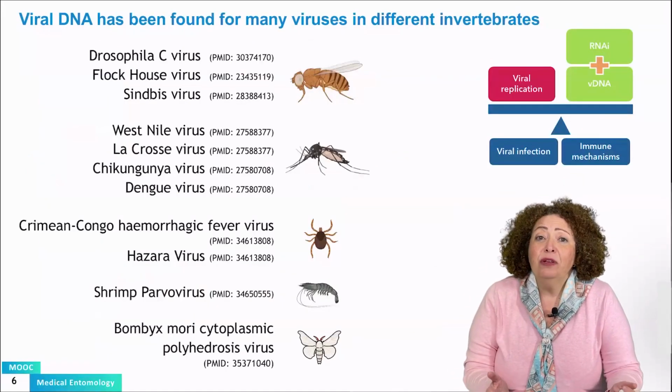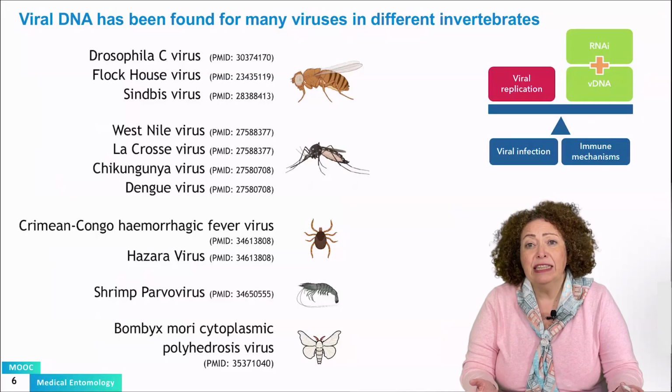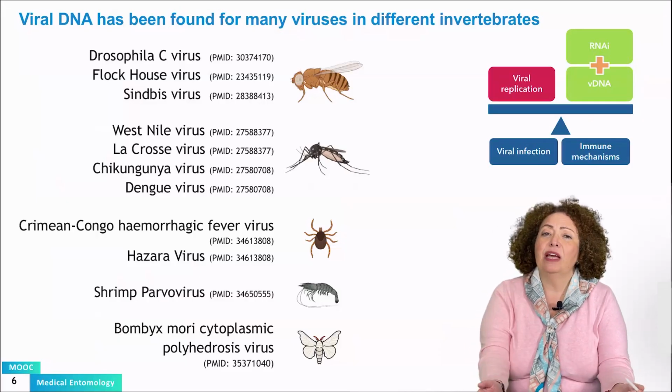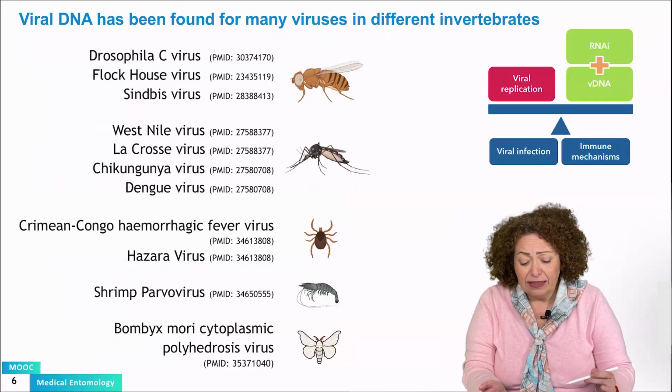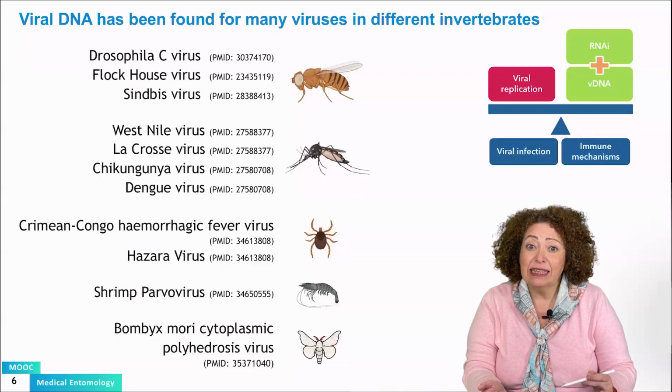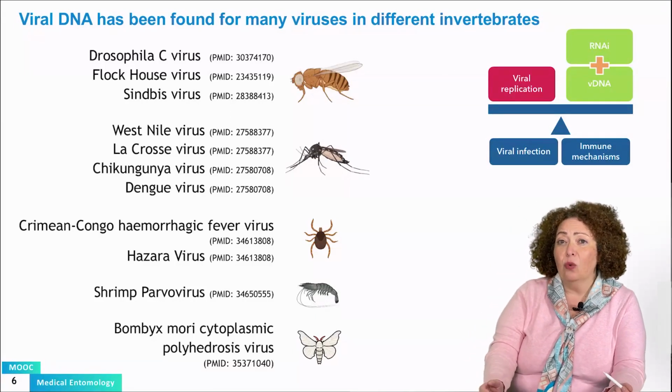So since the discovery of viral DNA by our lab, several other teams have discovered viral DNA for many RNA viruses in different invertebrates. Today, we know that viruses produce viral DNA in flies, in mosquitoes, in ticks, in the shrimp, and also in Bombyx mori, or the silkworm.